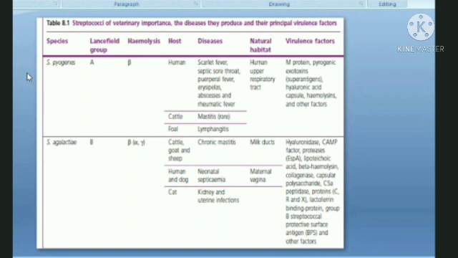Talking about Streptococcus pyogenes, what are the different virulence factors? There is M protein, which is a protein which is basically a part of the cell wall structure. So it is basically a structural entity. These structural entities, these are also capsulated.